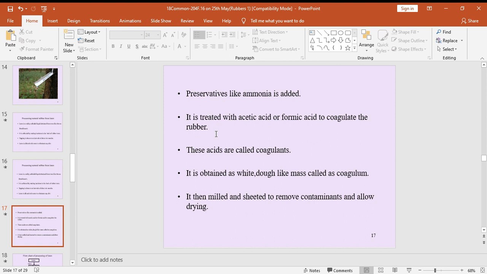So this is the processing of natural rubber, or we can say processing of latex. Just note down these points. After that I can show a tree diagram to understand very well this processing of latex. Note down those points.